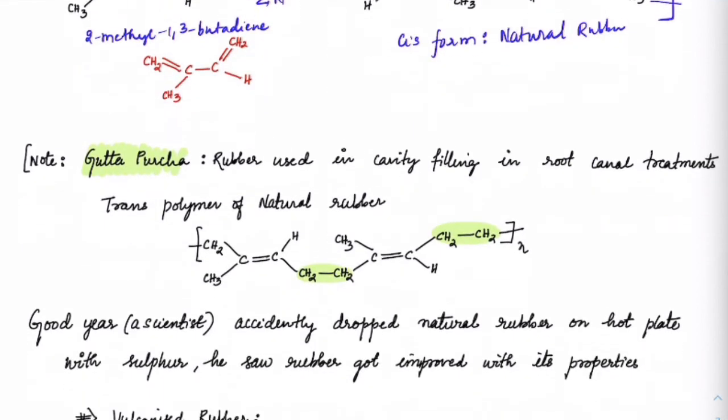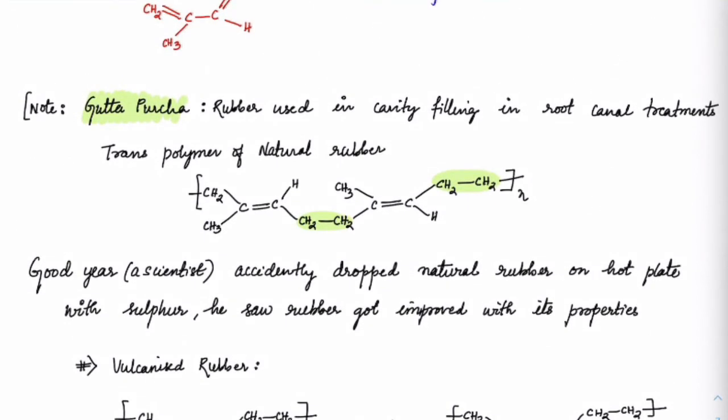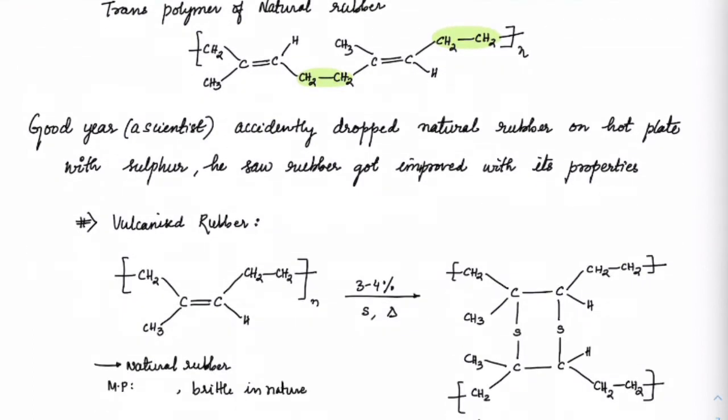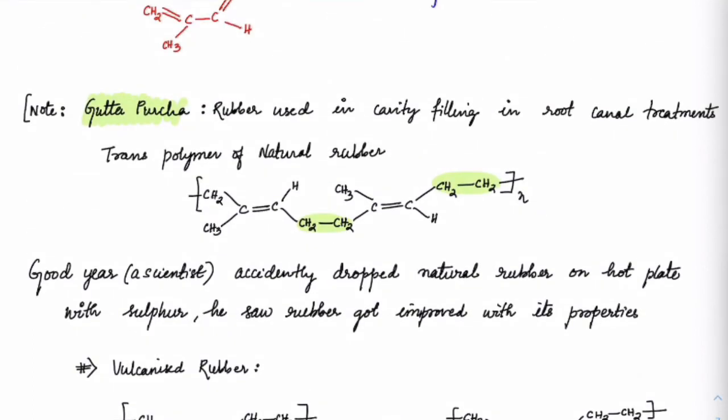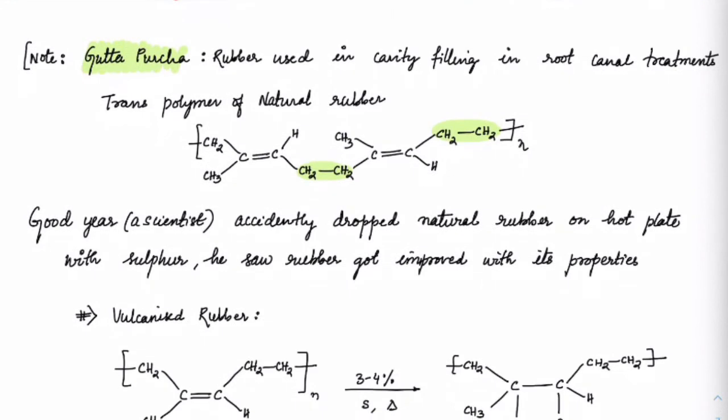Have you understood that? Right. So this is the transform of that natural rubber. Now natural rubber usually is a little weak. That means its melting point is around 35 degrees only, and it is slightly brittle in nature. So as such, natural rubber we don't use it, got it?